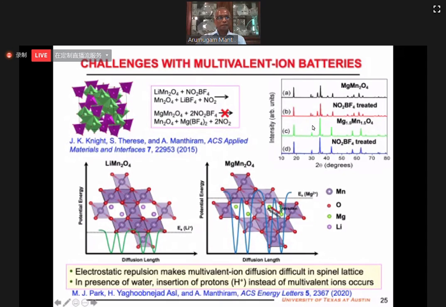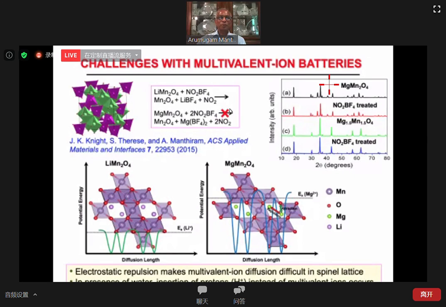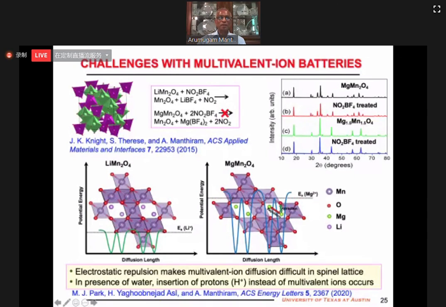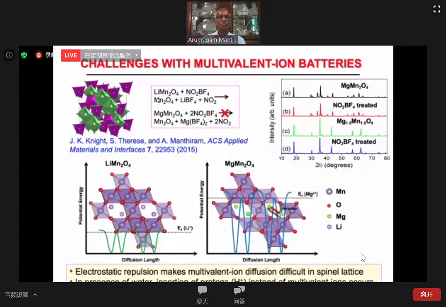Multivalent ions, again, oxides are useful, but if we take close-packed oxides, multivalent ion diffusion is a big problem. Sometimes in my group, we do simple chemistry experiments to learn a lot. For example, if you have LiMn2O4, treat with NO2BF4, you can remove all the lithium out, no problem.